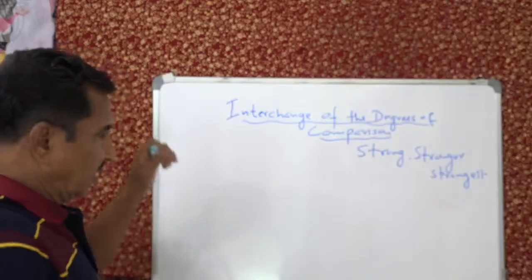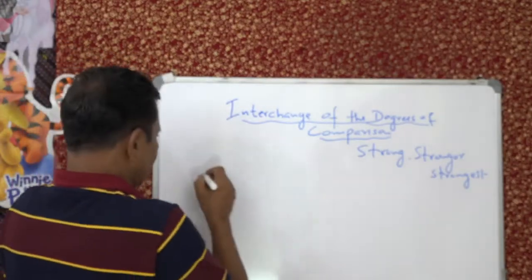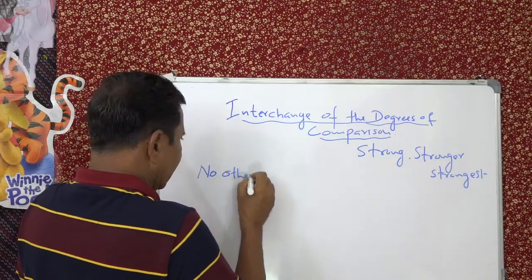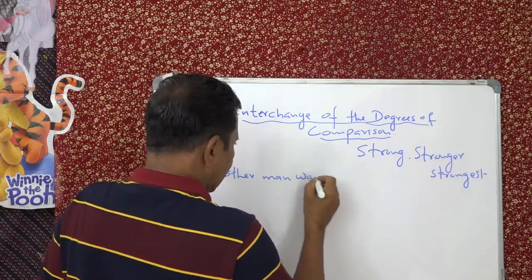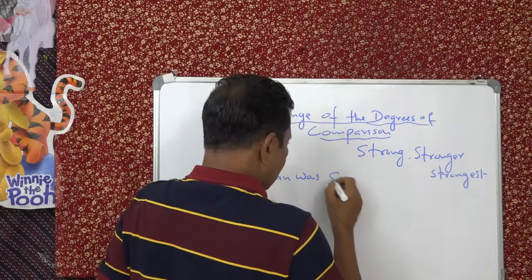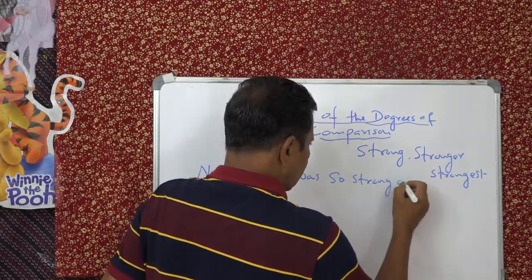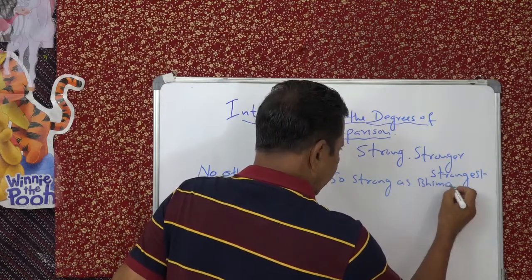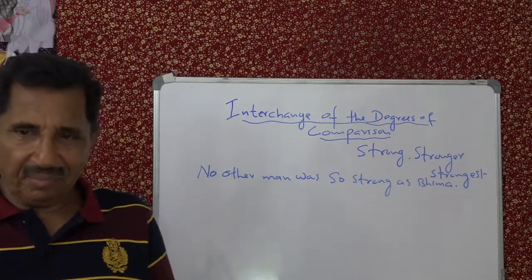Now let's have an example like this: No other man was so strong as Bhima. You know Bhima, the character in the Mahabharata.